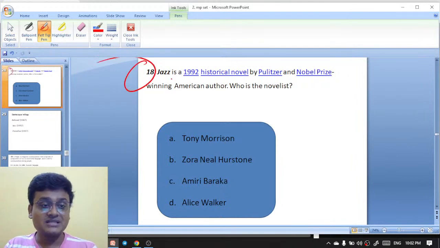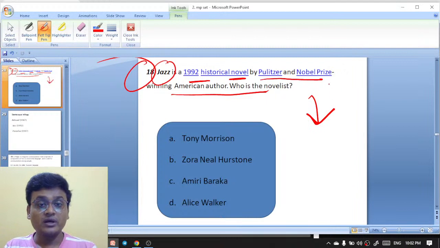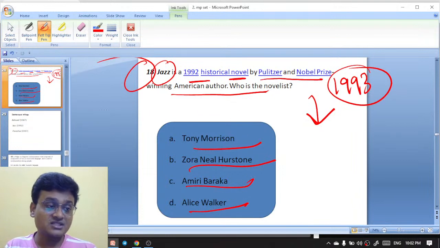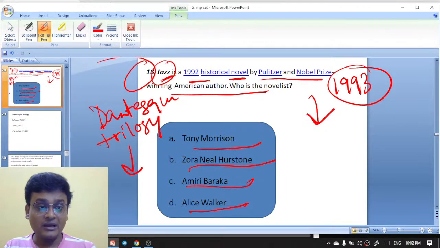Question 18: Beloved is a 1922 historical novel by a Pulitzer and Nobel Prize winning American author. Who is the novelist? She got the Nobel Prize in 1993. Toni Morrison, Zora Neale Hurston, Amiri Baraka, or Alice Walker? And the novel is actually part of a Dantesque trilogy.